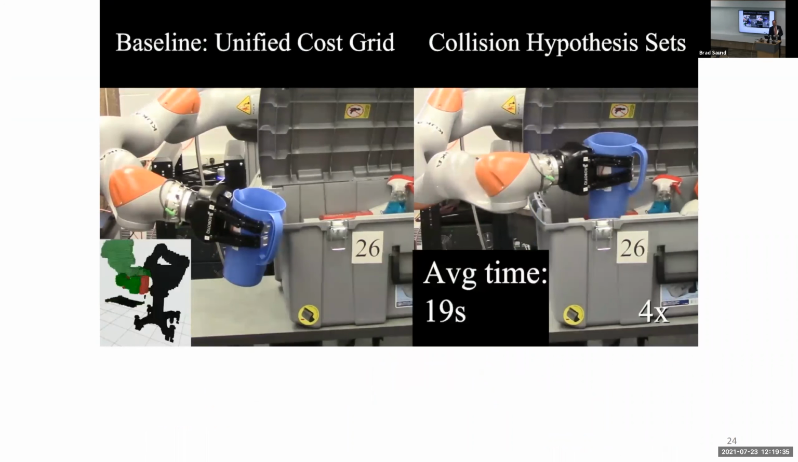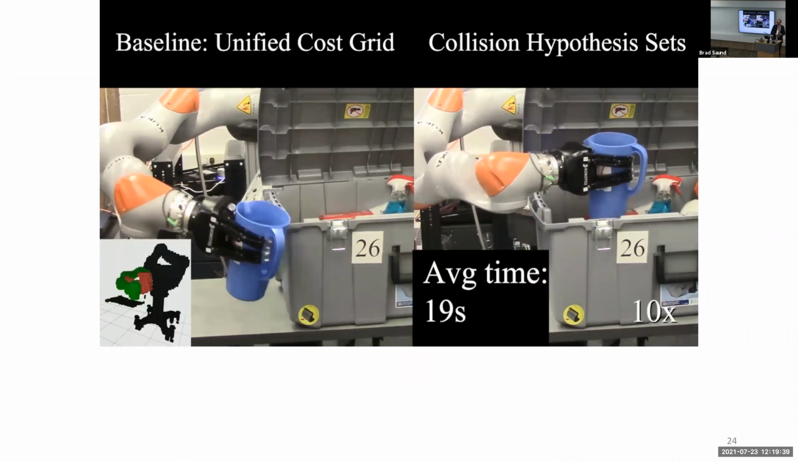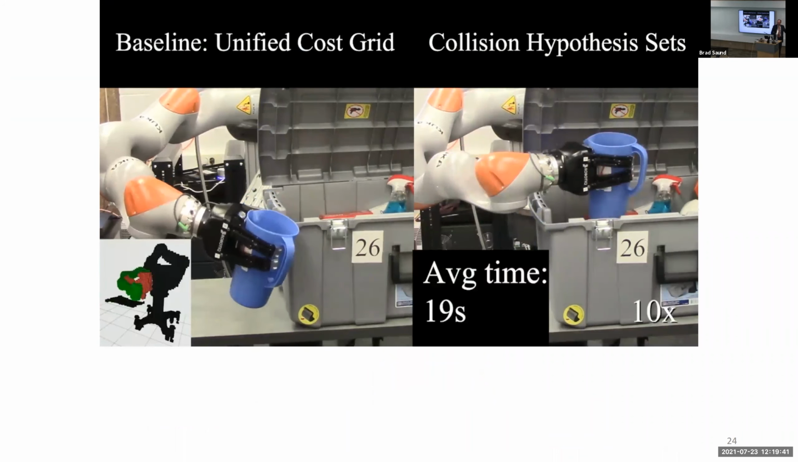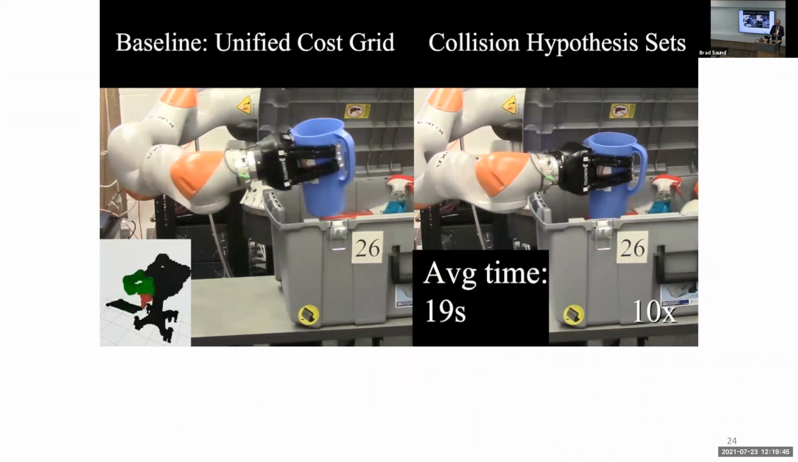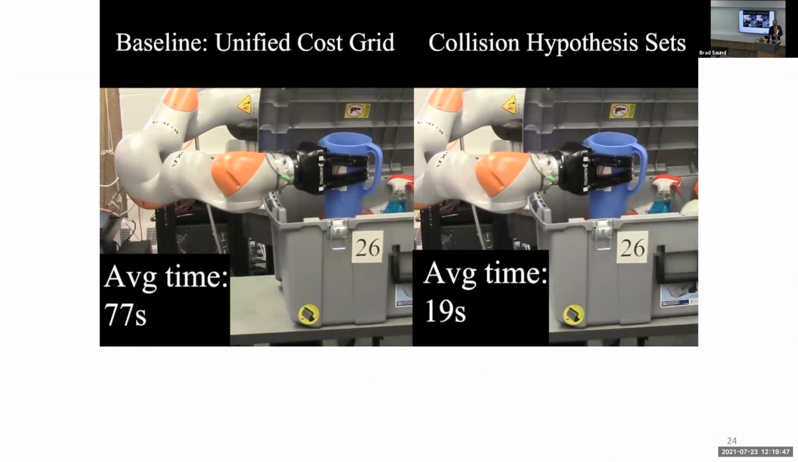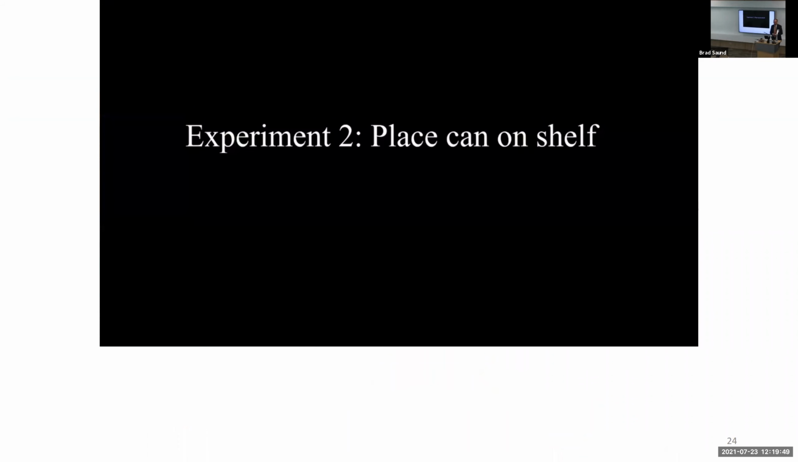Let's actually watch what they do. So on the left, our baseline version, we had to invoke the global planner. And you can see the robot is, in its mind, considering a bunch of different motions, a bunch of different paths to reach the goal. And then it eventually is able to get there.